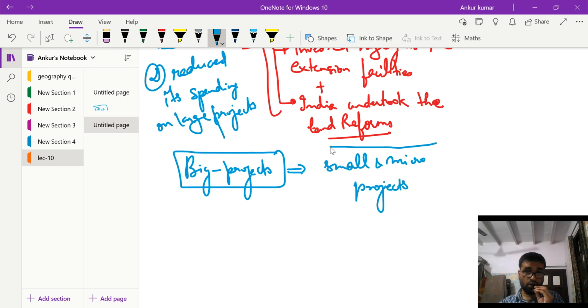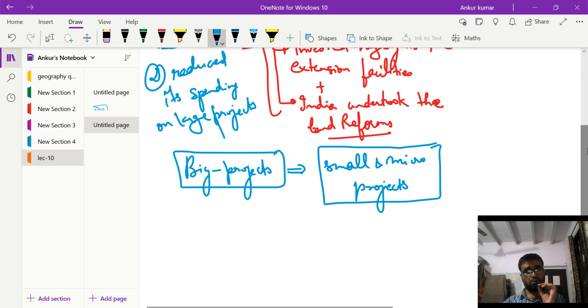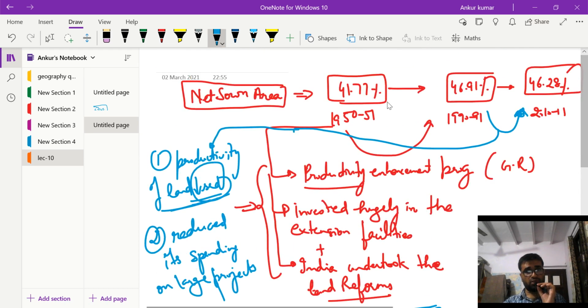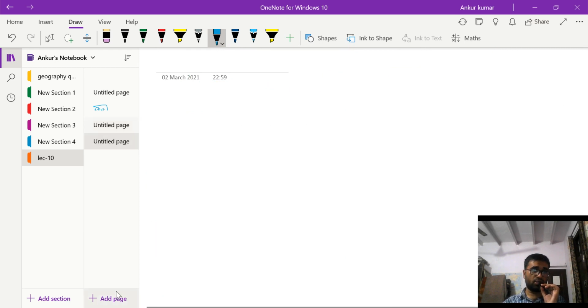So because of reduced spending, this can also be said to be a reason for the decrease in the net zone area. So we discussed how the net zone area first increased and then witnessed a decrease.